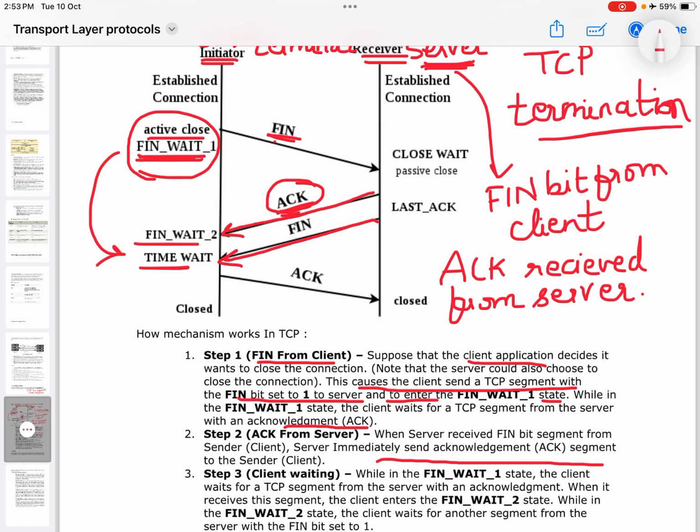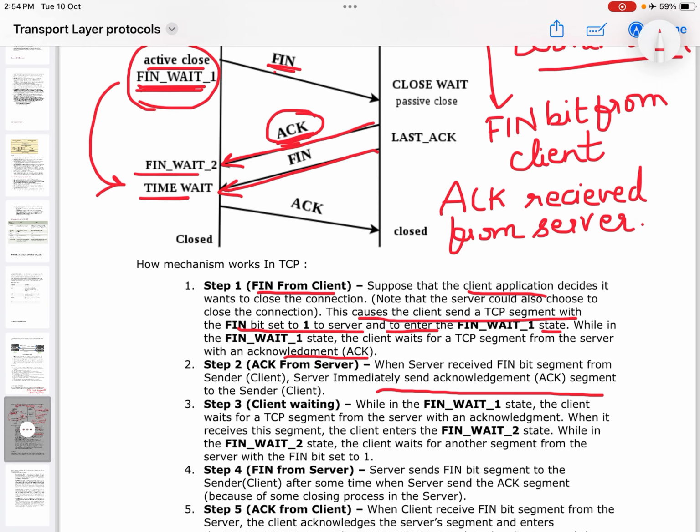Step 4, FIN from the server. The server sends a FIN bit segment to the client, that is the sender, after some time, because of some closing process in the server.